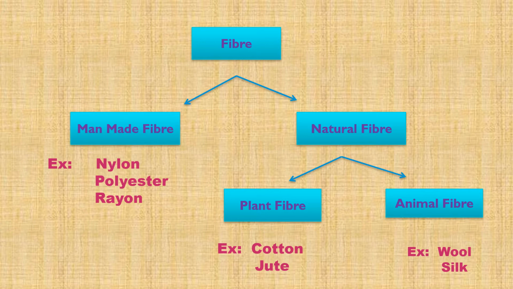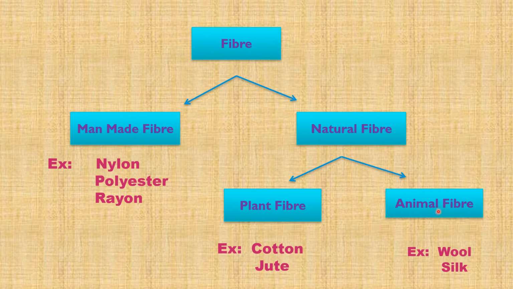In our previous classes, we learned that fibers are of two types, man-made fiber and natural fiber. Examples of man-made fiber are nylon, polyester and rayon. We learned that natural fibers are threads obtained from plants and animals. We also learned that plant fibers are obtained from cotton plant and jute plant.